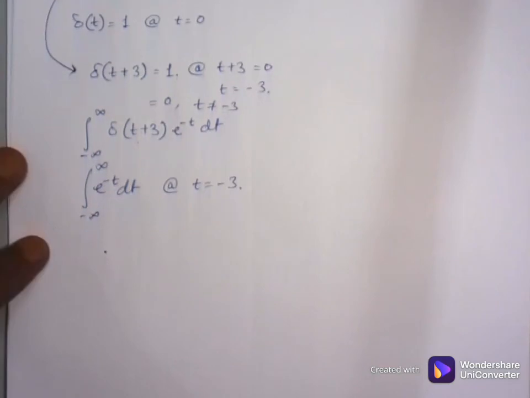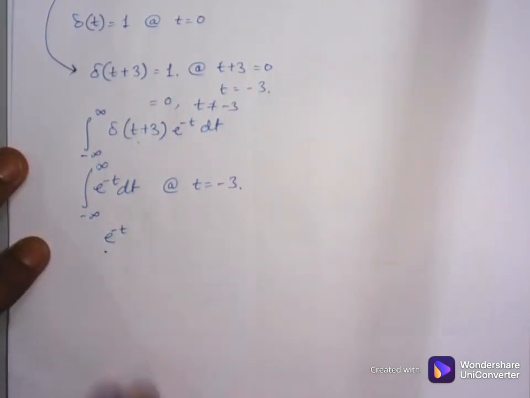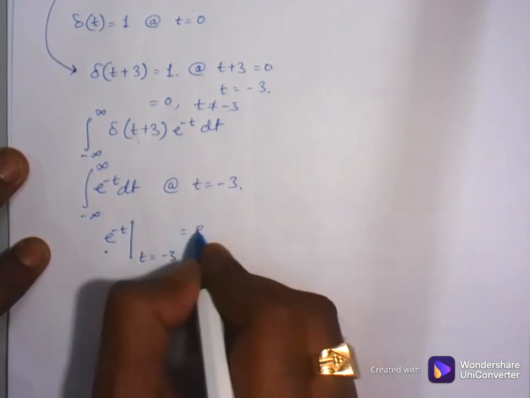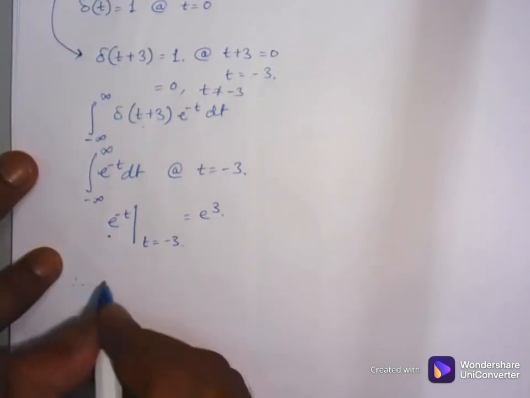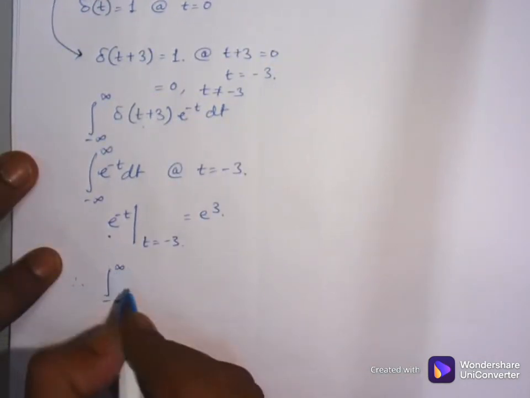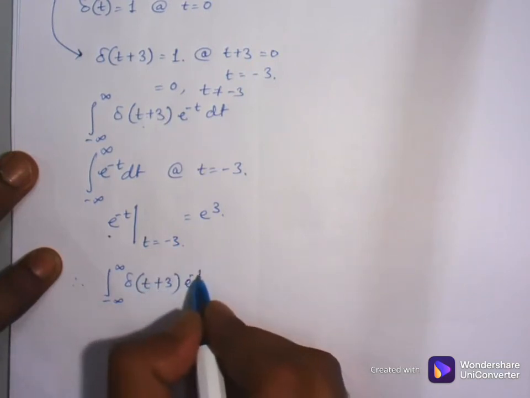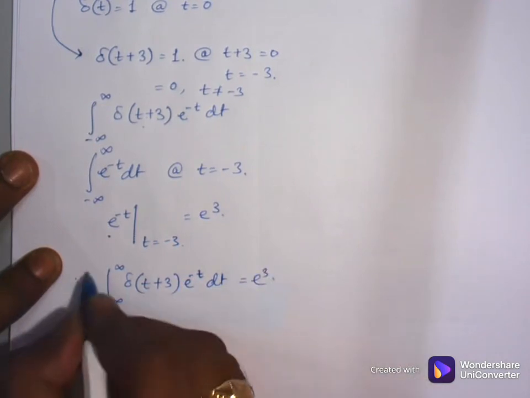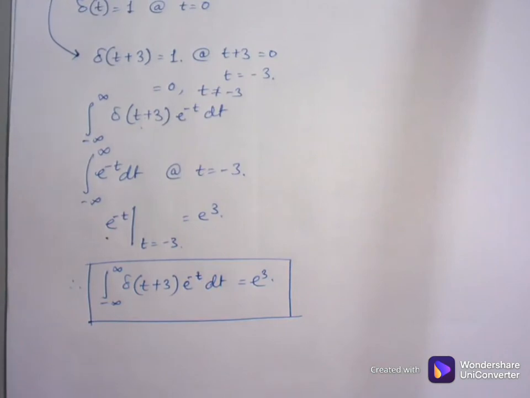So e to the power minus t at t equal to minus 3 gives e to the power 3. So the solution is the integral from minus infinity to plus infinity of delta of t plus 3 times e to the power minus t dt equal to e to the power 3. So this is the solution.